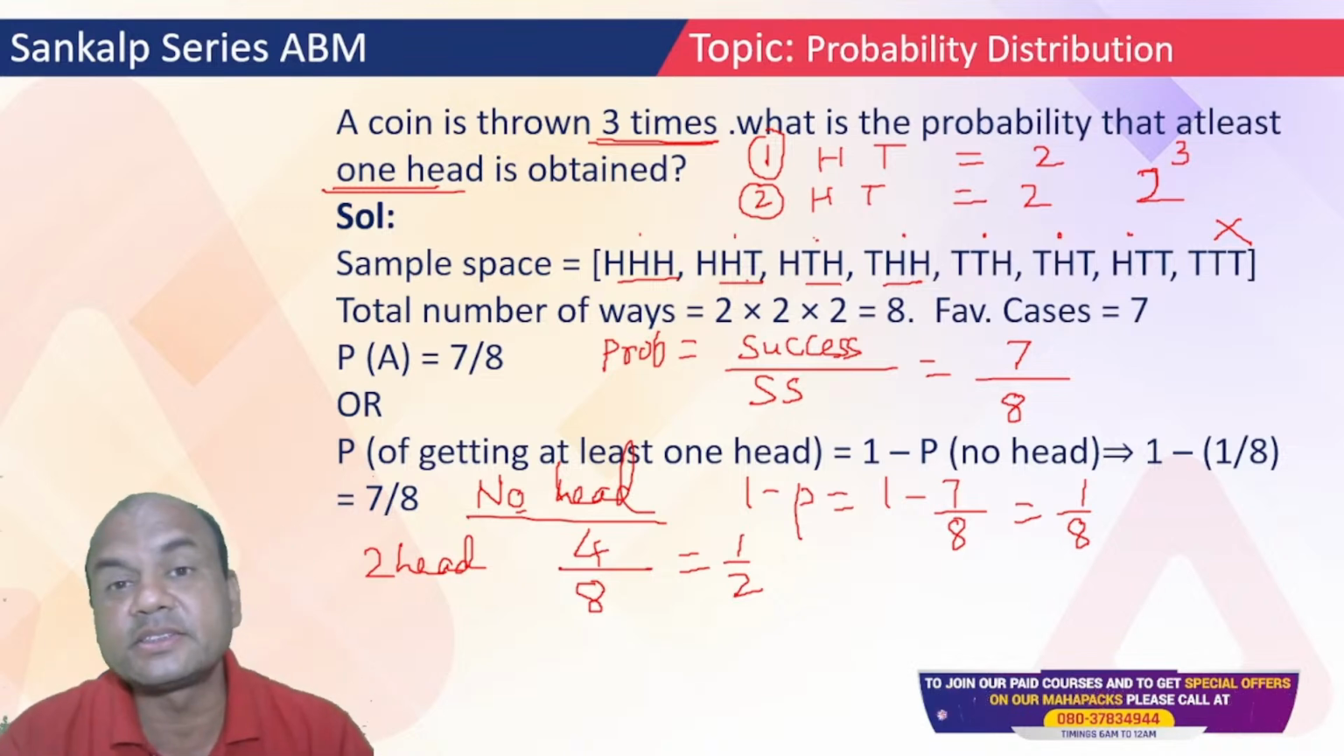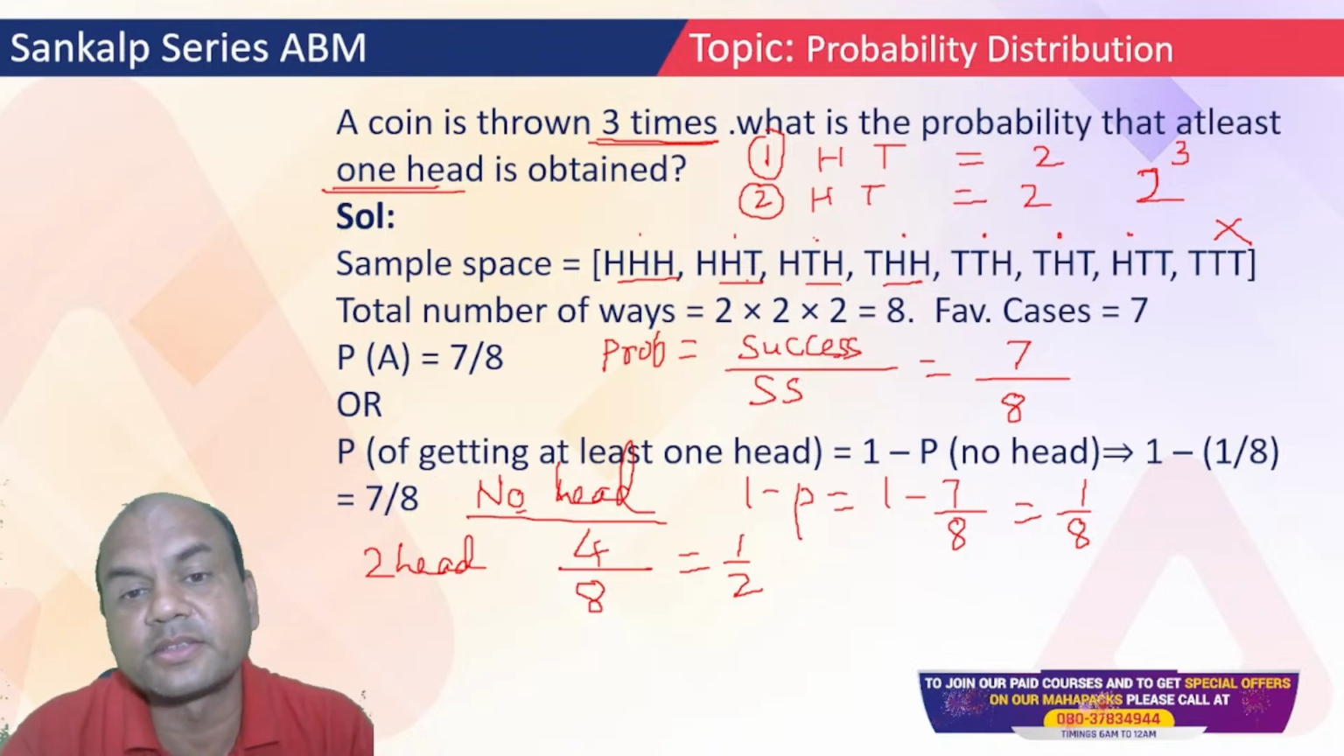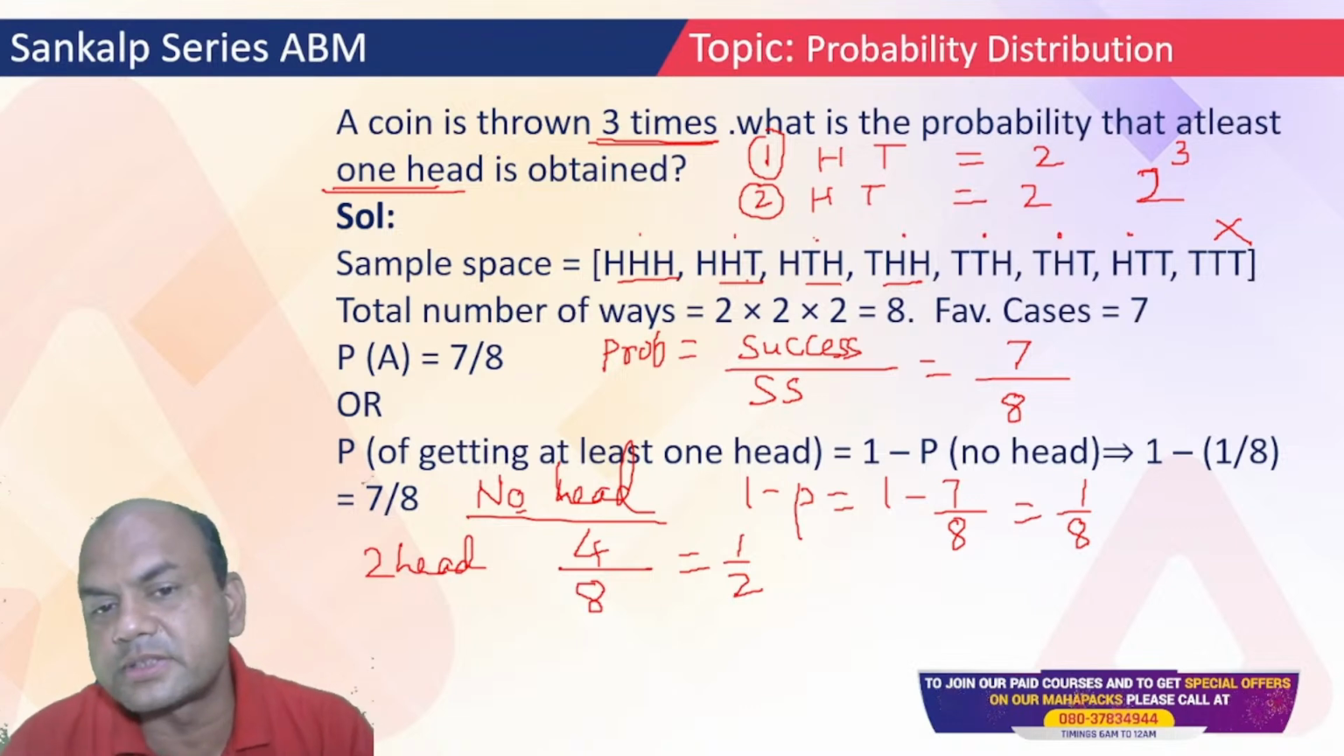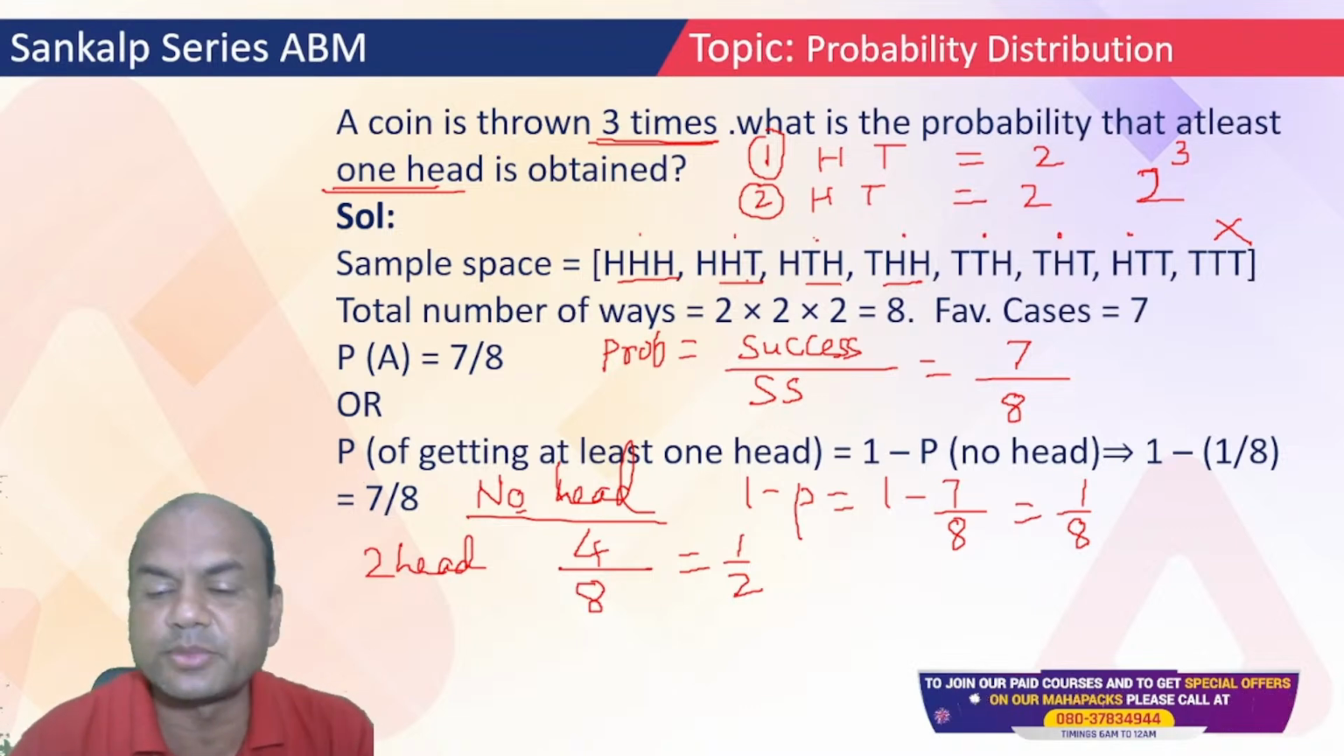Yes, at least 3 heads. What is the answer? At least 3. See, there's only 1 upon 8, because everyone else is having 2 heads. At least 3 heads means only 1.